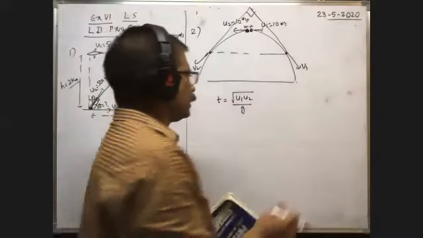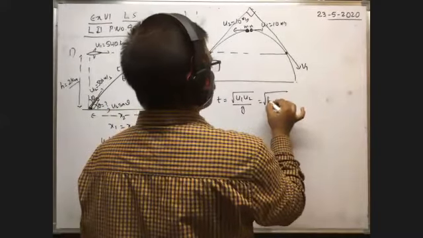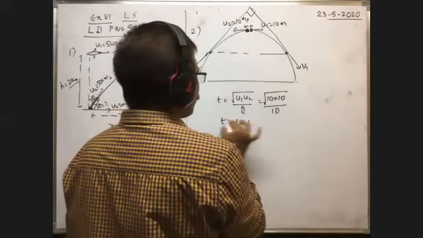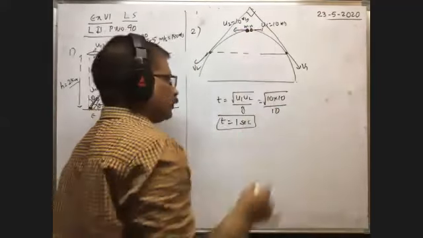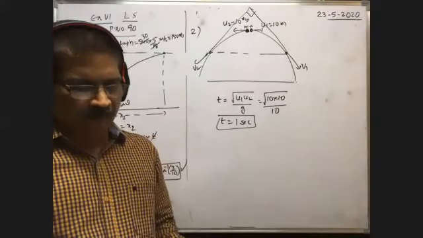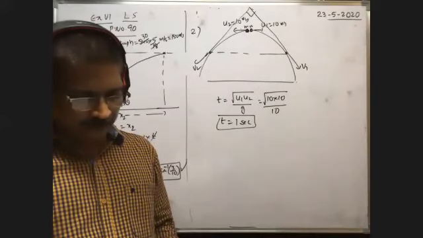Now we substitute the data. Root of u1 means 10, u2 means 10, by g means 10. So t is equal to 1 second. So after 1 second of the explosion, the two fragments' velocities are perpendicular to each other after 1 second.